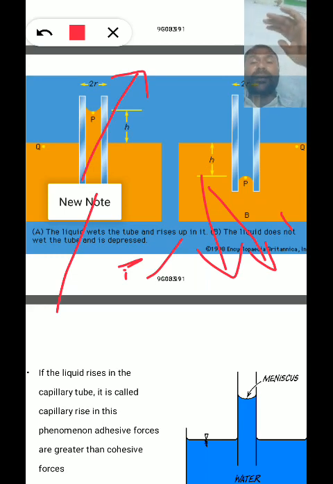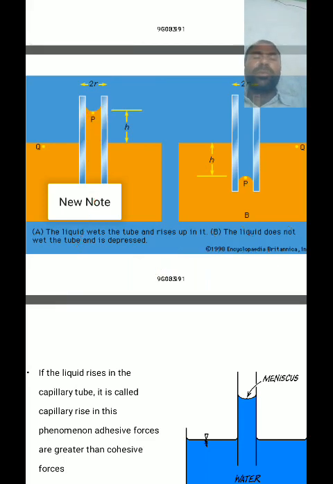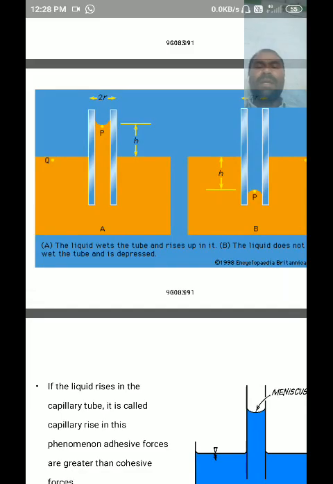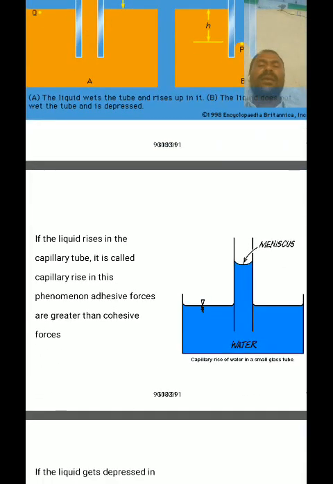Up to that height, the weight of the liquid inside the capillary tube from the upper surface of the liquid is balanced with the adhesive forces. So the liquid rises through a height h until the adhesive force is balanced with the weight of the liquid. This phenomenon is called capillarity.